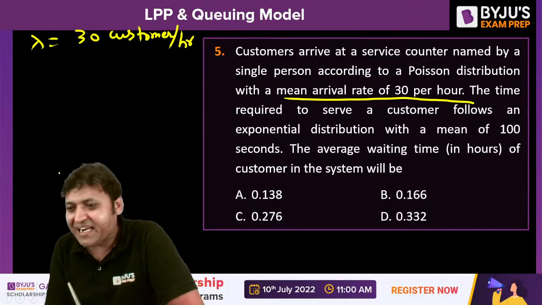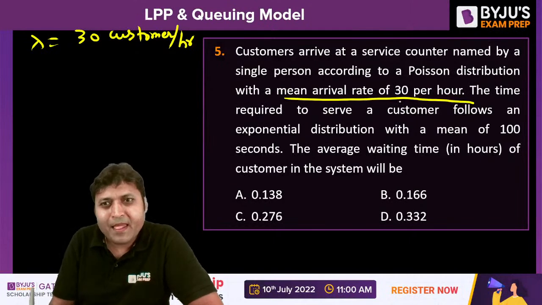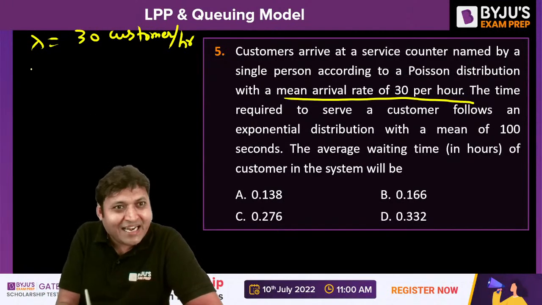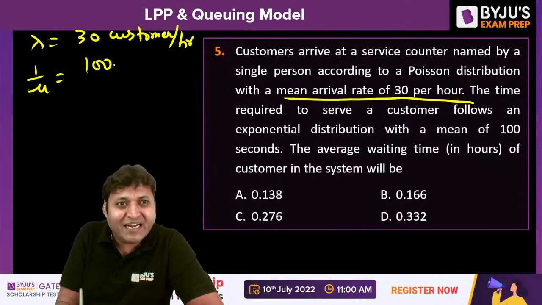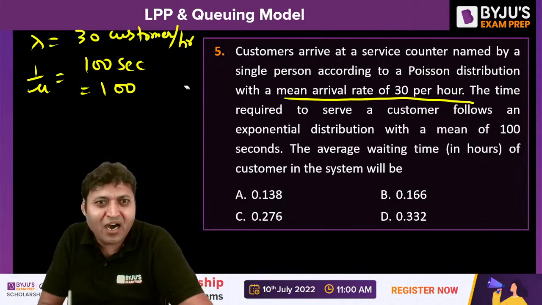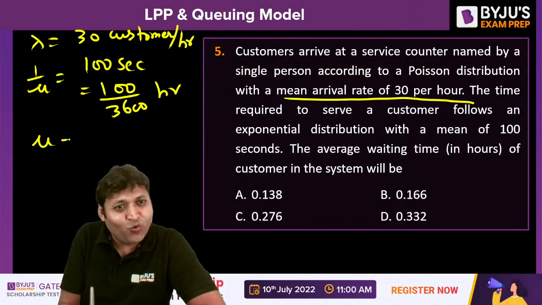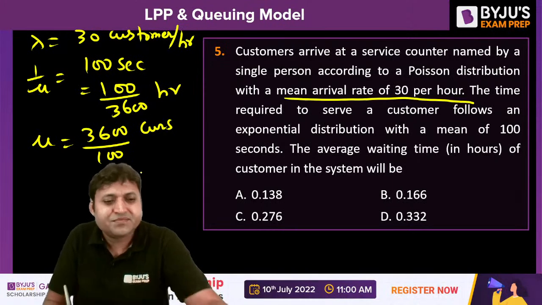1 by lambda will be inter-arrival time. Arrival rate is given as 30. The time required to serve a customer follows an exponential distribution with a mean of 100 seconds. That is 1 by mu, service time. That is given as 100 seconds. If you convert it into hours, that means 100 by 3600 hours. So mu will be equal to 3600 by 100 customers per hour.